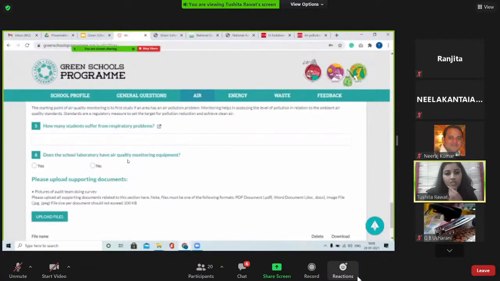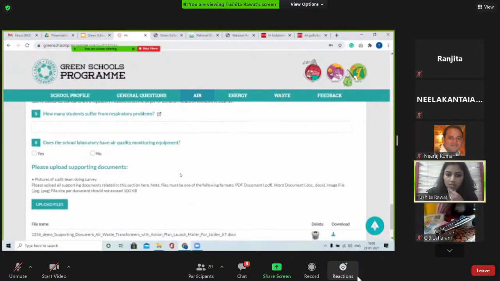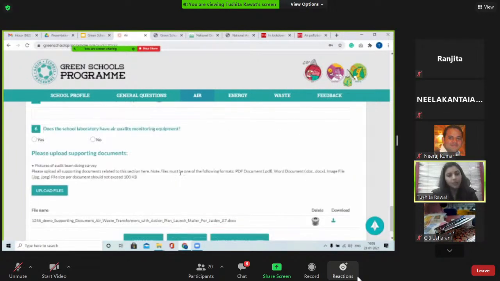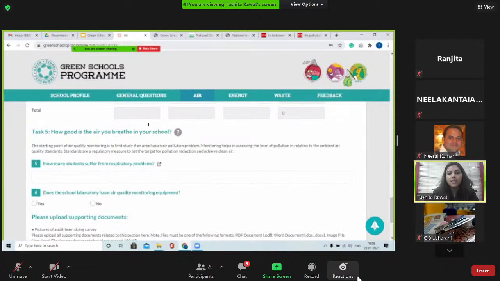With every task, we ask schools to attach documents so that their data is backed by proof. And that helps us analyze, because after you submit the audit, we analyze data for all the schools.